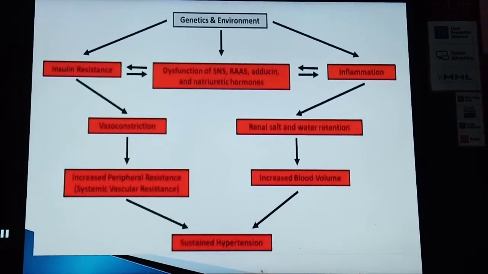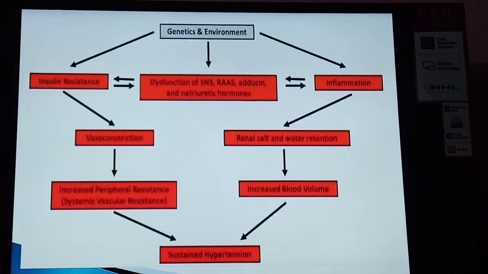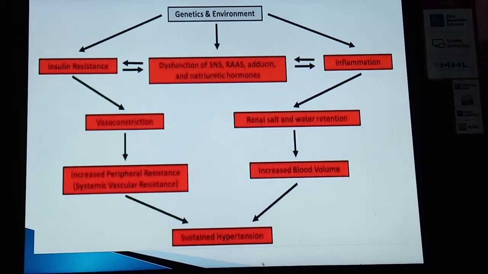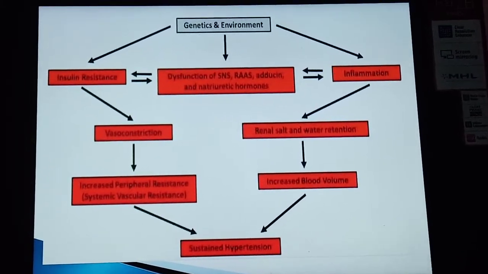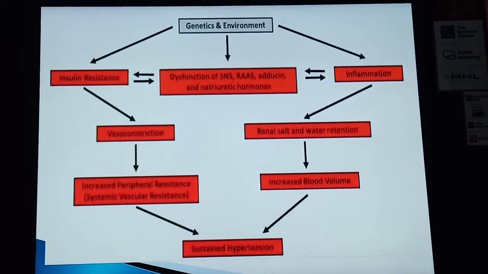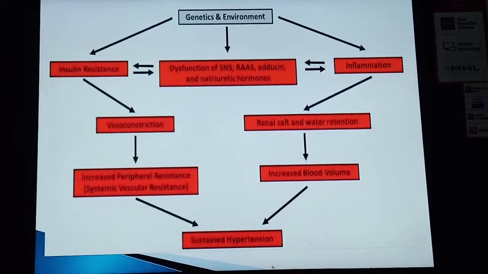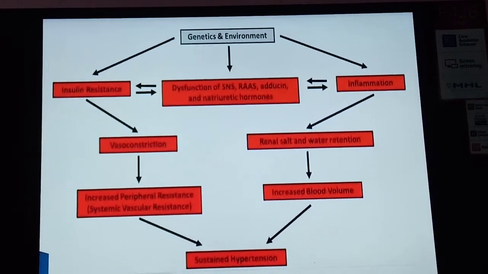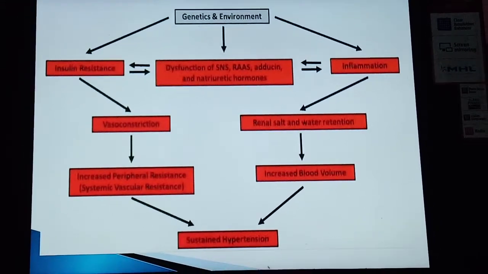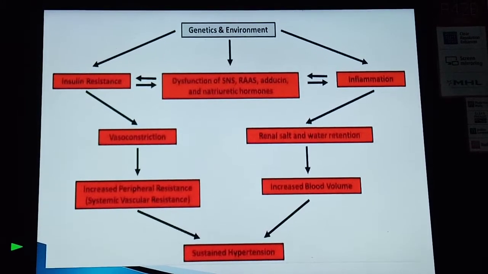These are the flow charts. There are genetic and environmental factors, like dysfunction of the sympathetic nervous system, RAS, adenosine, and natriuretic hormones, that may lead to the inflammation or insulin resistance. Insulin resistance may lead to the vasoconstriction, increased peripheral resistance like sympathetic vascular resistance, and sustained hypertension. In inflammation, there is a renal salt and water retention, increased blood volume, and an increase in blood pressure.